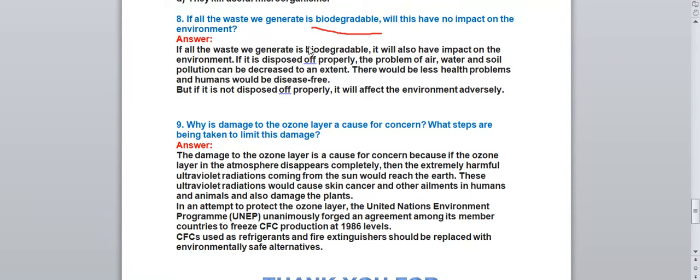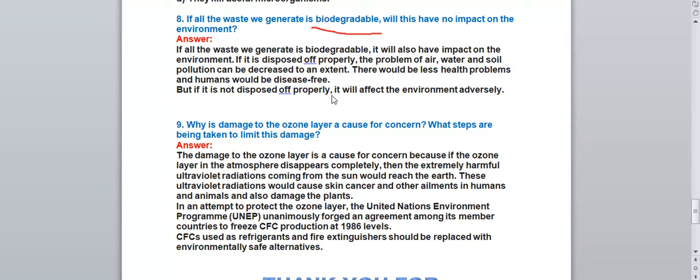If all the waste we generate is biodegradable, it will also have impact on the environment. If it is disposed of properly, the problem of air, water and soil pollution can be decreased to an extent. There would be fewer health problems and humans would be disease free. But if it is not disposed of properly, it will affect the environment adversely.